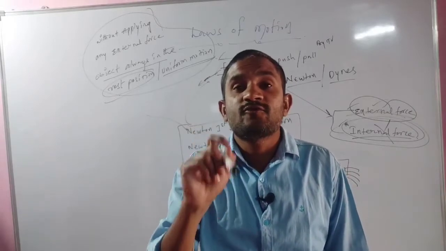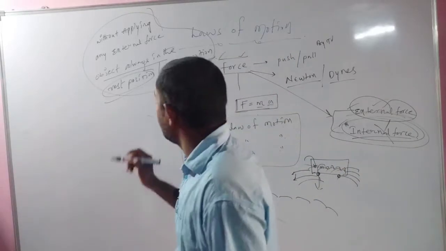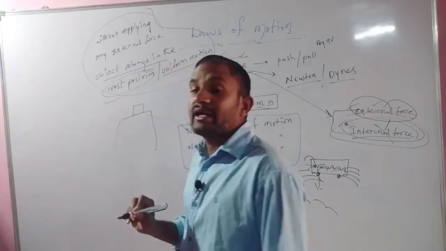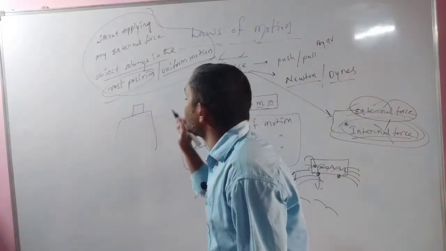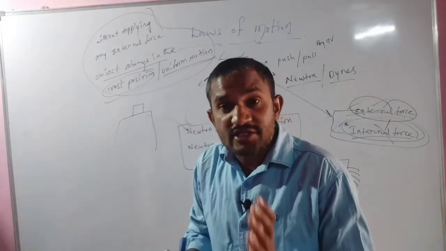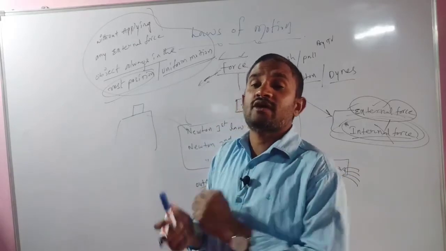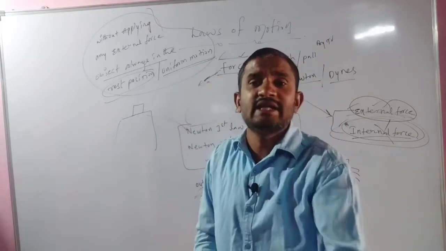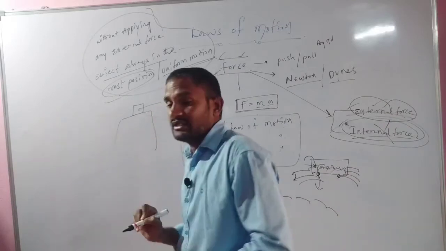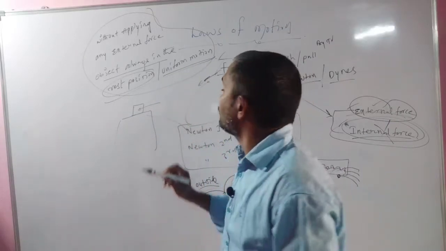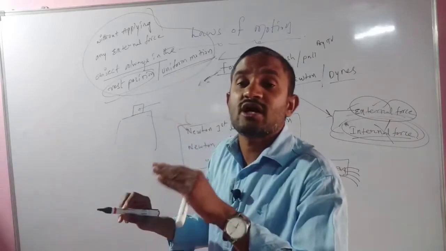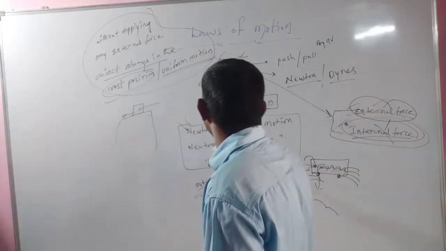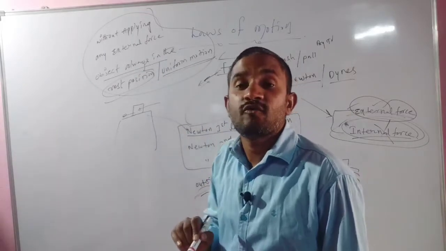Here we just have to see: suppose one object is on the table, and no one is applying any force on it. Will it move? Is there any chance to move? Even if we wait 1 day, 2 days, 3 days, however many days, without applying any external force on this object, there is no chance to move from one point to another. That is by Newton's first law of motion.